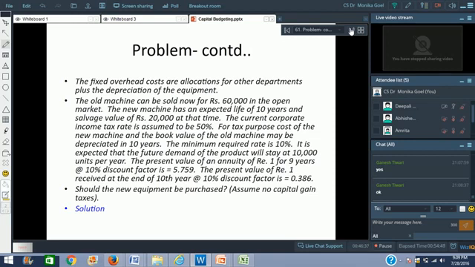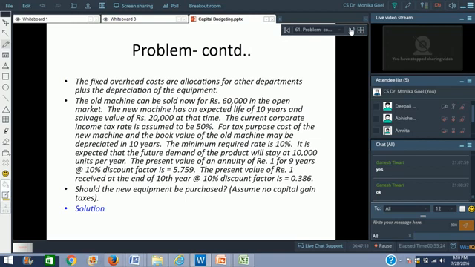The new machine has an expected life of 10 years and a salvage value of rupees 20,000 at that time. The current corporate income tax rate is assumed to be 50%. For tax purposes, the cost of the new machine and the book value of the old machine may be depreciated in 10 years. Now it's very clear that even if the old machine can be with you for an unlimited period of time, for tax purposes you can claim depreciation on it for a further period of 10 years only, right? The minimum required rate is 10%.